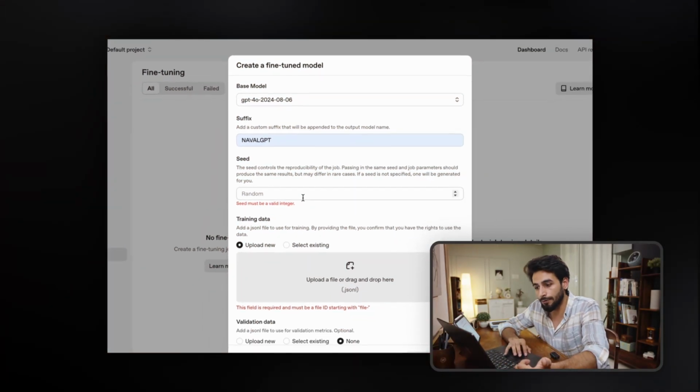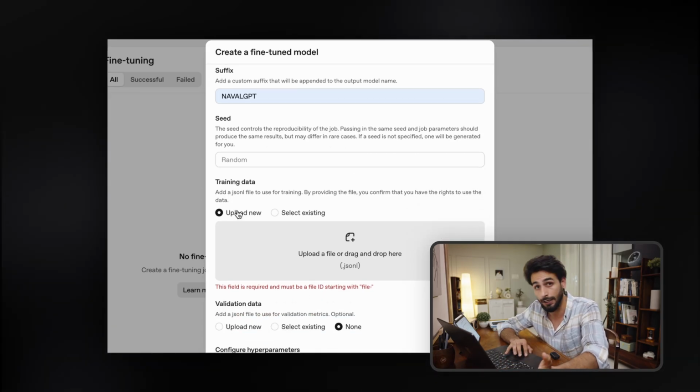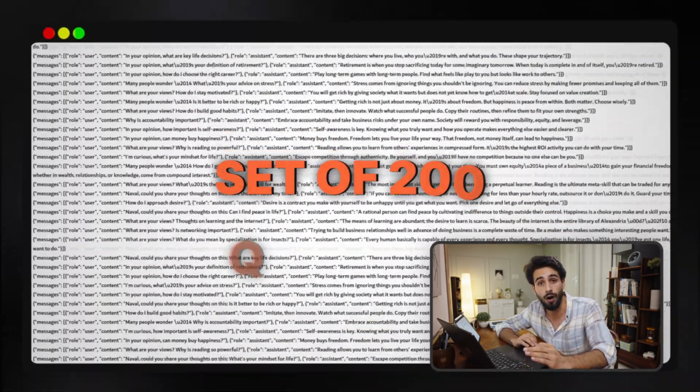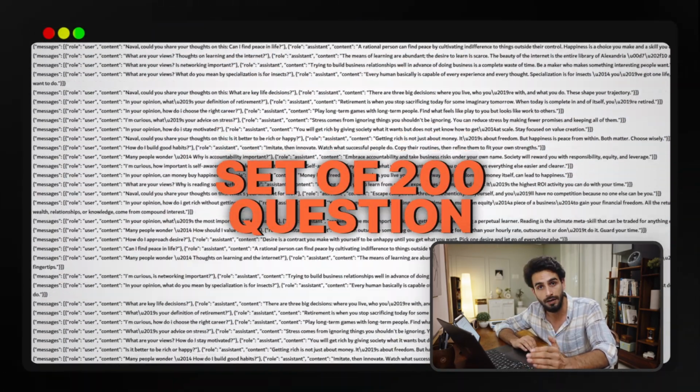Let's move forward. Here we have a seed. We can set it as random as well, or you can give a number like 10, 20, 40, 42. It depends on the use case. I'm not going too deep into all the things right now. So the seed is going to be random, and the training data, as I already told you, is the set of 200 questions and answers from Naval Ravikant.